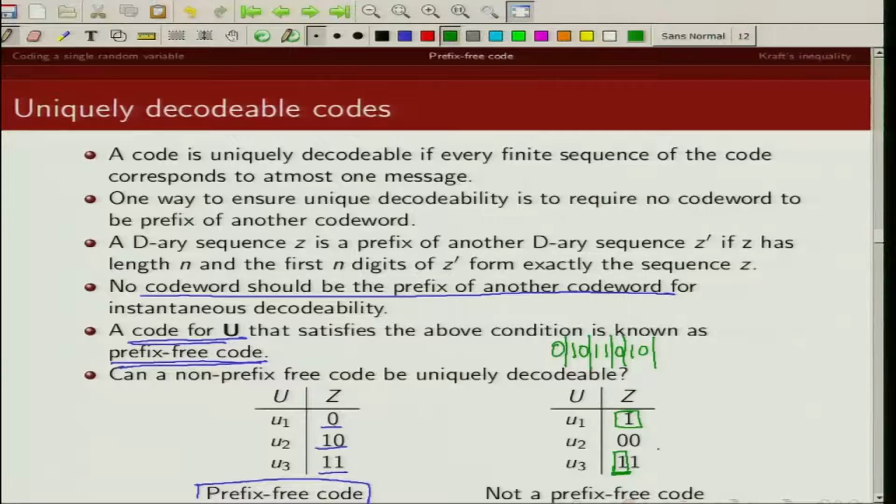So this particular code is not prefix free. Now the question is, can we decode a non-prefix free code? The answer is yes, but it cannot be instantaneously decodable. So in the next slide we will talk about the condition for a uniquely decodable code.